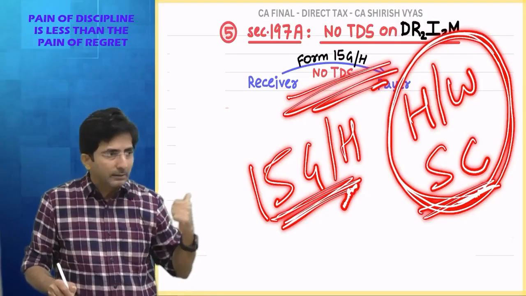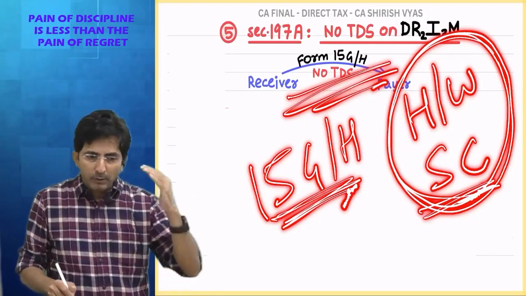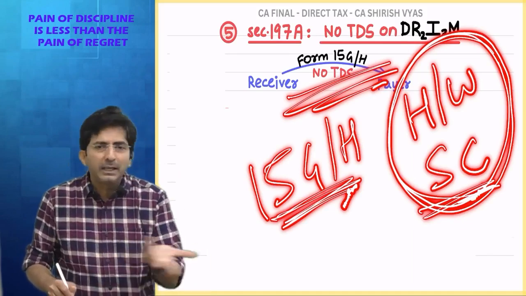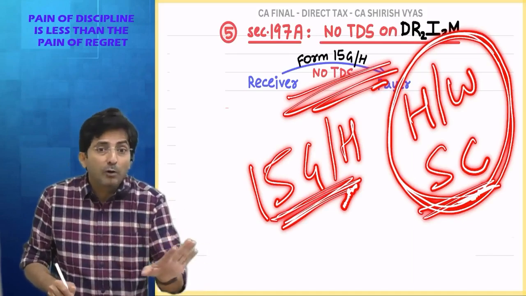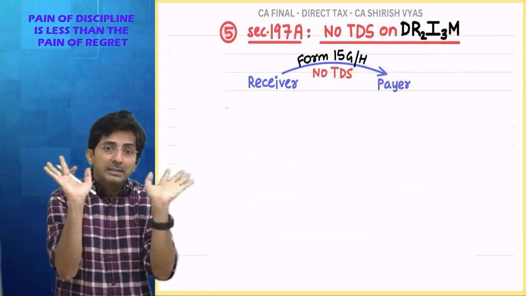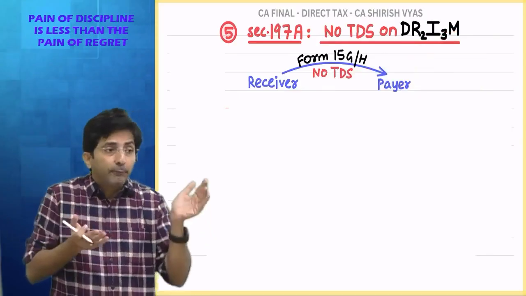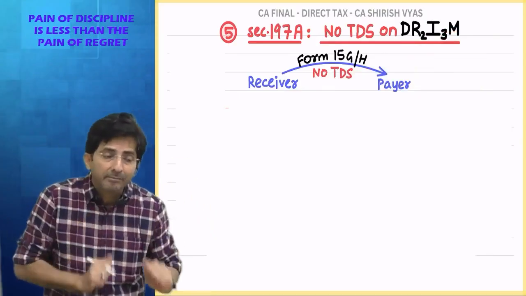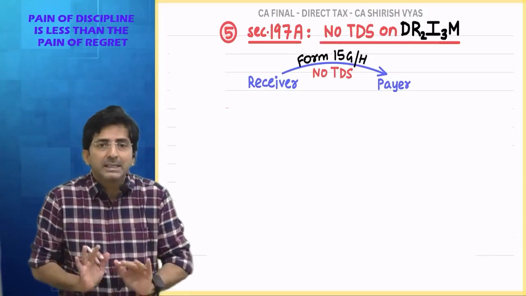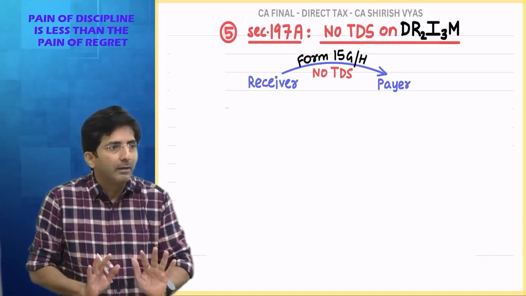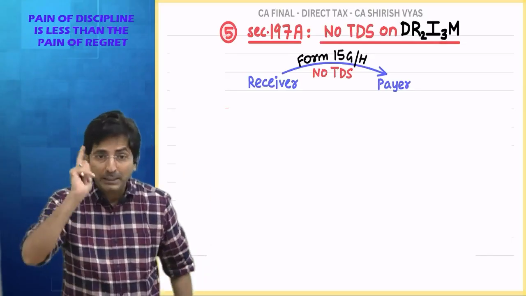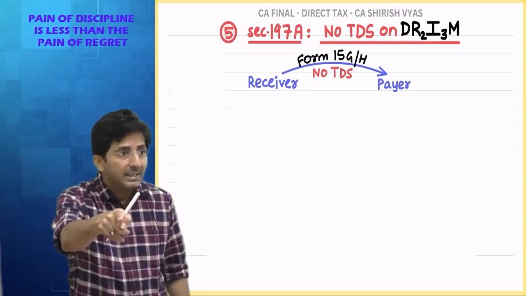When the government started the concept of 15G, what was at the back of the government's mind? That housewives and senior citizens are not working people. But even though they are not working, they might have some dividend income, rental income, which they get sitting at home. And if TDS is deducted, it will trouble them. And we don't want to trouble these poor housewives and senior citizens. So the government said, okay, you fill one form, your TDS will stop. So it was keeping in mind housewives and senior citizens.